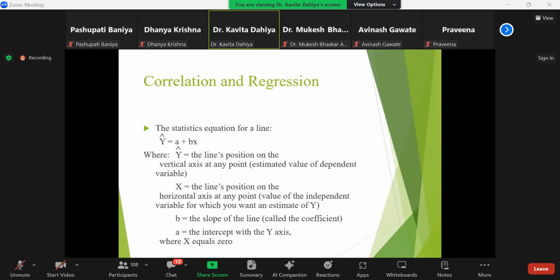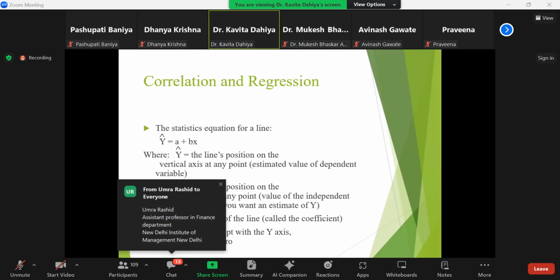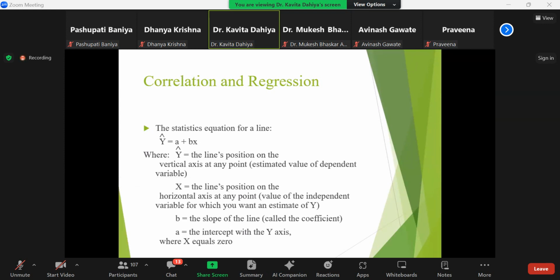If I'm talking about the statistical equation for a line, it is y hat equals a plus bx. Here y hat is the line position on the vertical axis at any point, x is the line position on the horizontal axis at any point, and b is the slope of the line, that is the coefficient also. If we are starting research, we use slope of line.